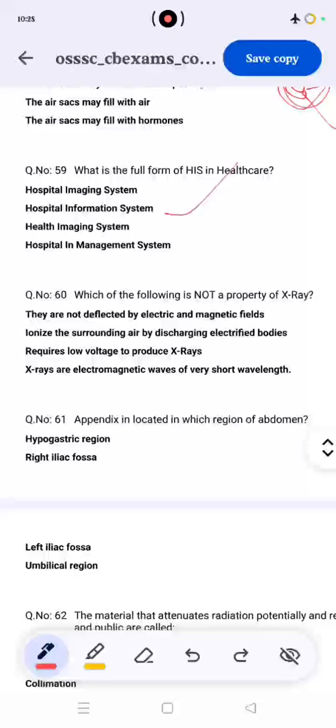Then which of the following is not a property of X-ray? They are not deflected by electric and magnetic fields. That is a correct property. Ionization of surrounding air by discharging electrified bodies requires low voltage. X-rays are electromagnetic waves with short wavelength. Does it require low voltage to produce X-rays? No. The correct answer is C. Okay.